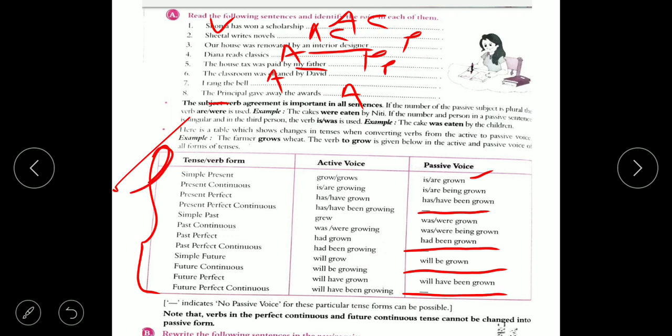This is the rule. If you follow this rule, easily you can change any active voice to passive voice and passive voice to active voice. Read this table 2 times.